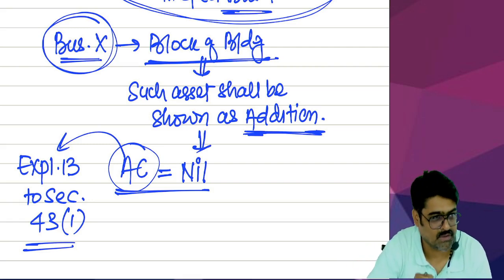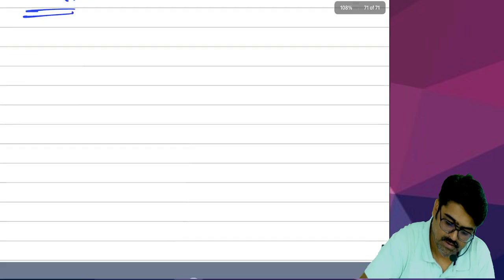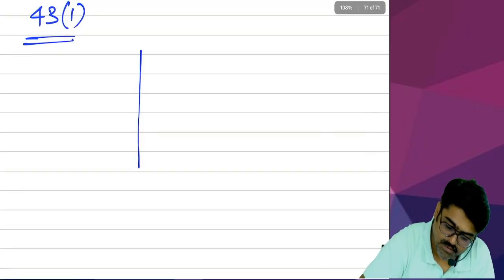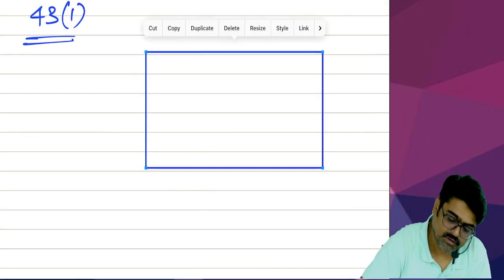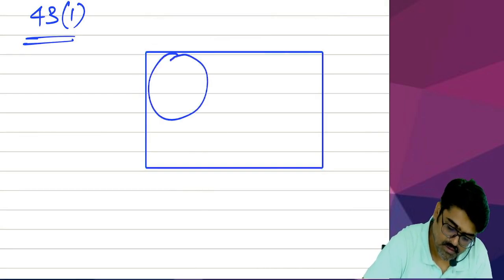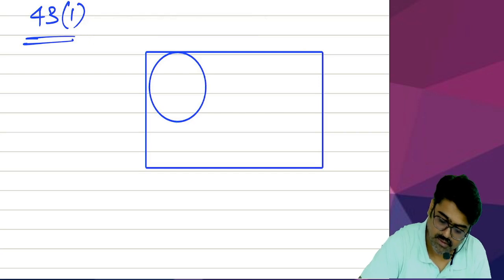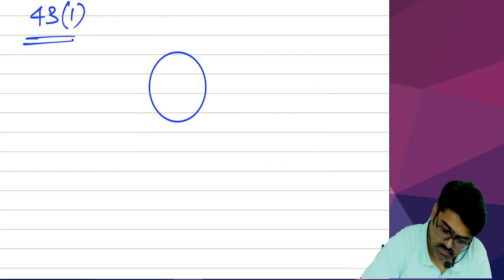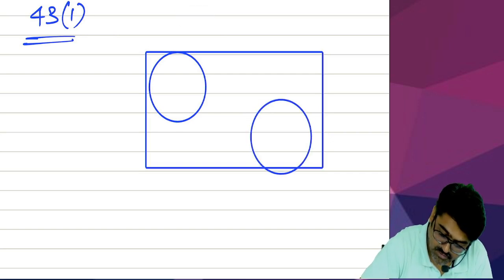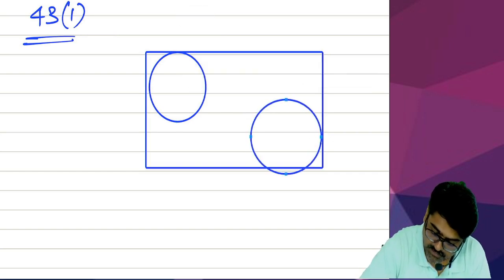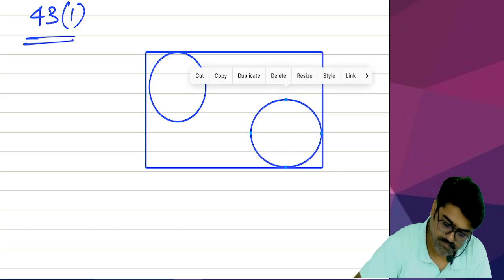But should I ask you a small question? What happened here, no? How many businesses do you have, assessee? Business 1, business 2. Okay, no? How many businesses do you have, assessee?